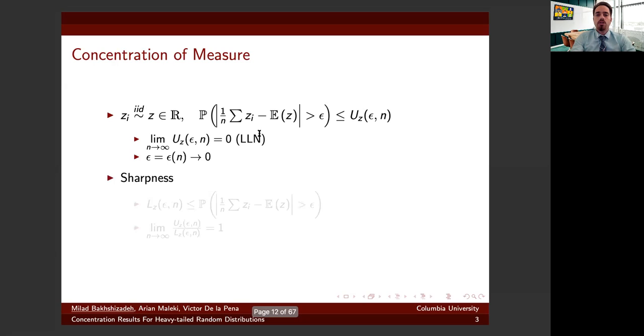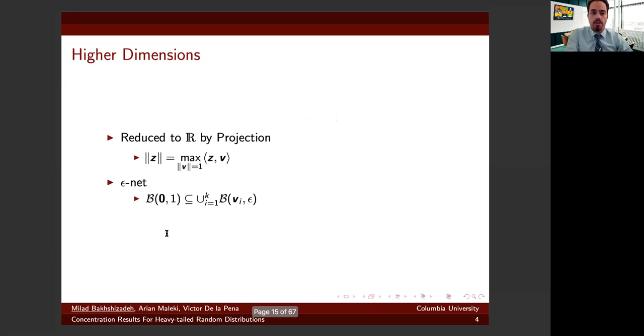Obtaining a concentration inequality is easy, but not all concentration inequalities are interesting. We are interested in sharp ones. Here is how we measure the sharpness of the inequality. We take a lower bound and then compare the ratio of lower bound and upper bound. Since we are usually interested in the asymptotic setting, we say the inequalities are sharp asymptotically if this ratio goes to 1 as n goes to infinity.